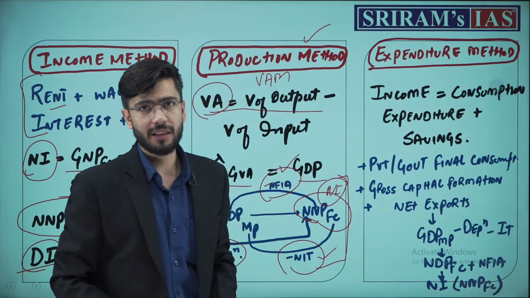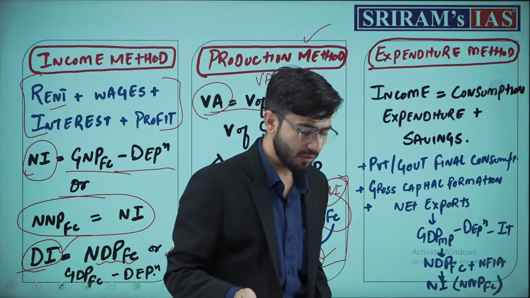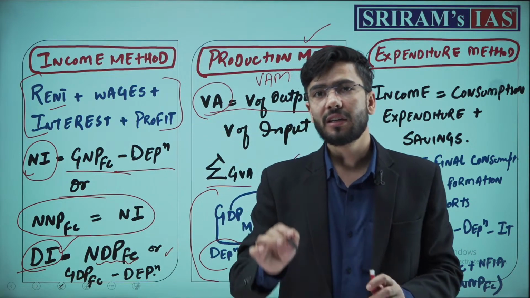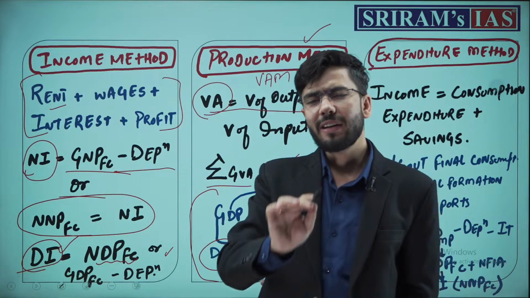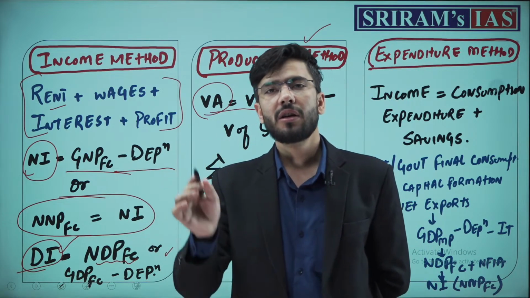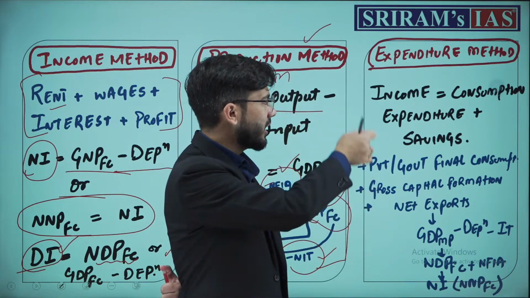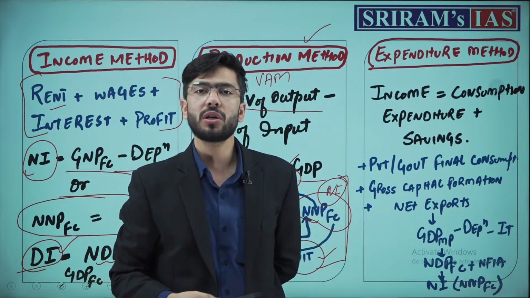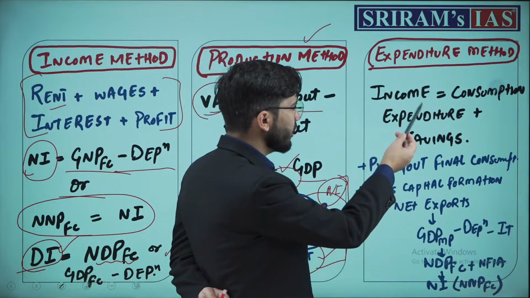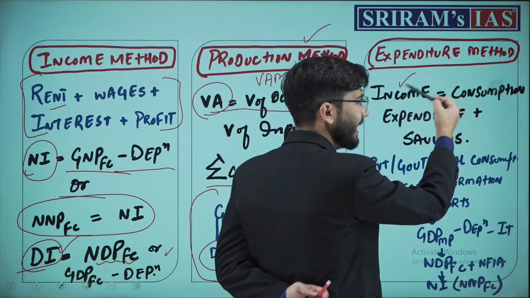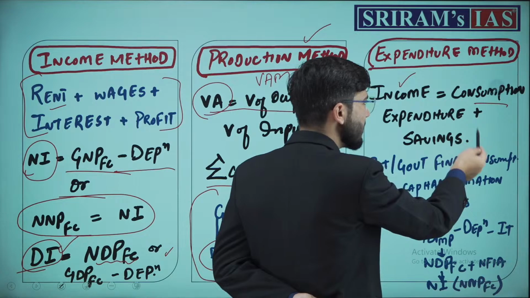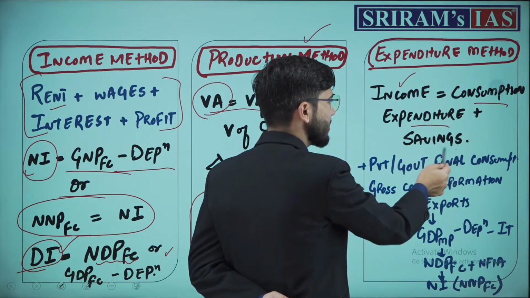Lastly we have the expenditure method, and in the expenditure method remember what we do is calculate the expenditure of the private sector, the government sector, and we see the effects of exports and imports, and then we check how we can calculate the national income. In the expenditure method, income is actually consumption expenditure plus savings.